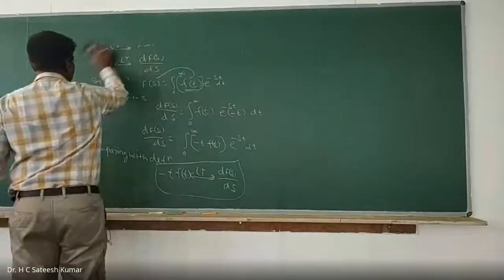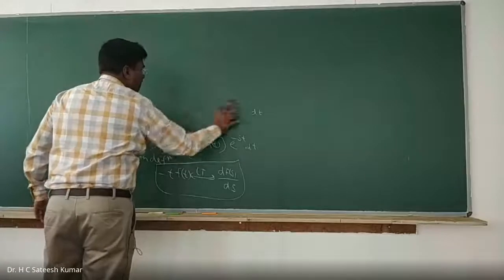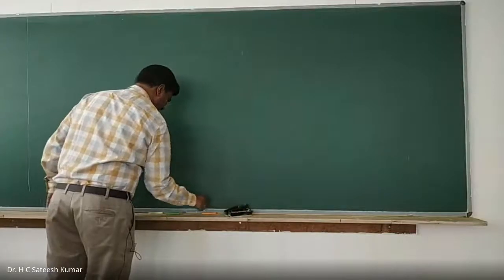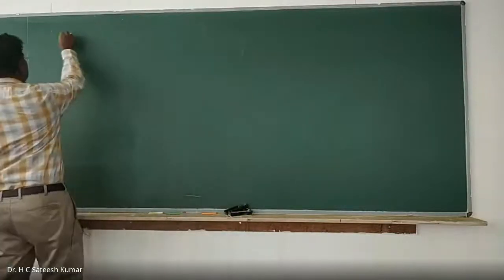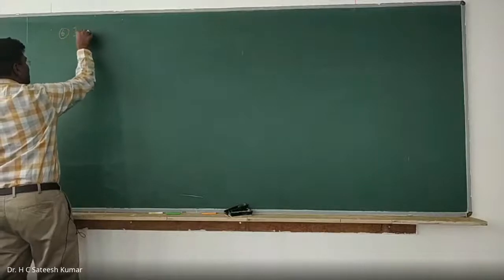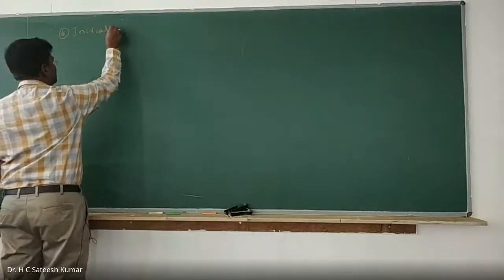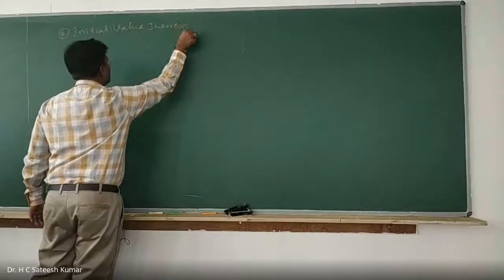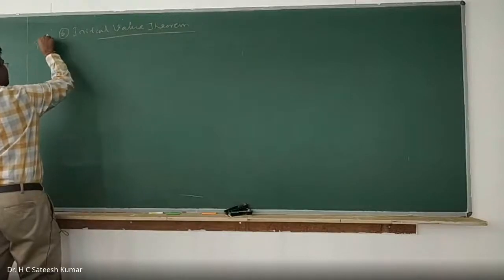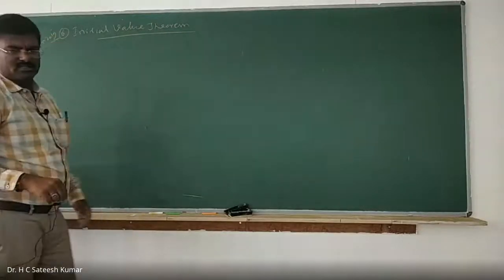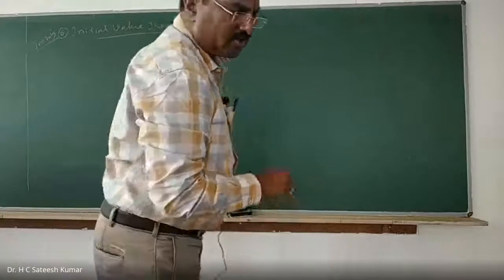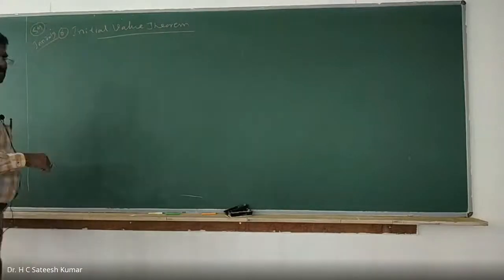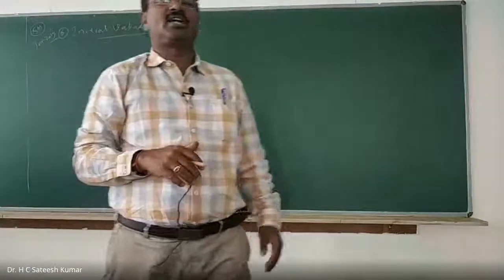Sixth one is initial value theorem. This was asked in January 2019, and the marks allocated for this one was 5 marks. State and prove initial value theorem, state and prove final value theorem. Sometimes they'll ask for 10 marks: state and prove initial and final value theorem.